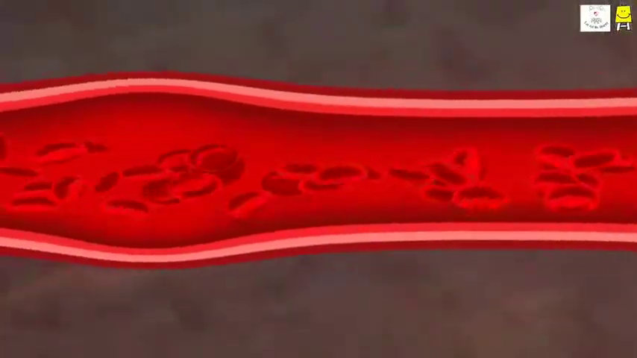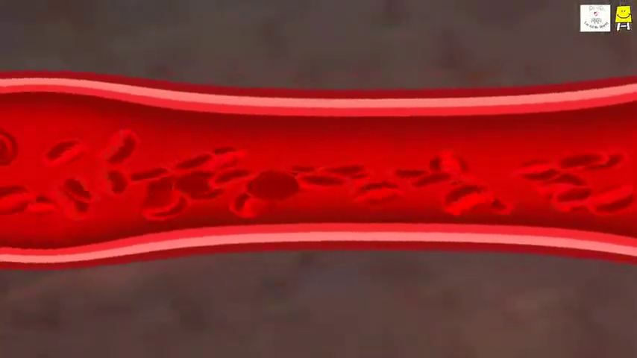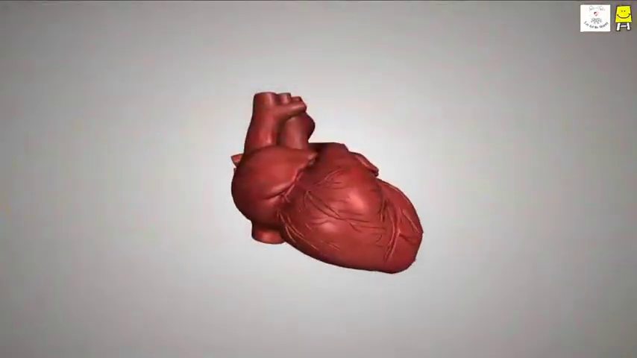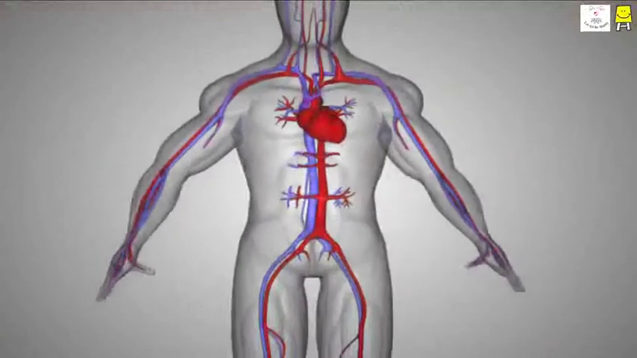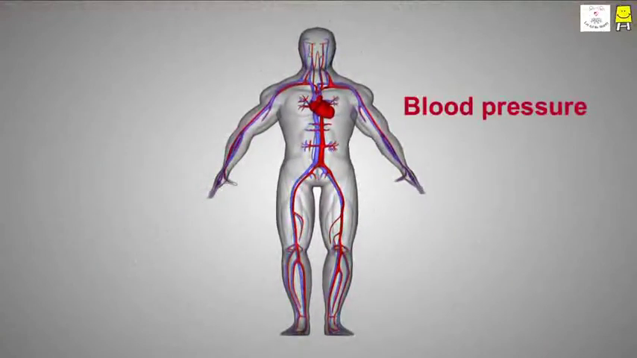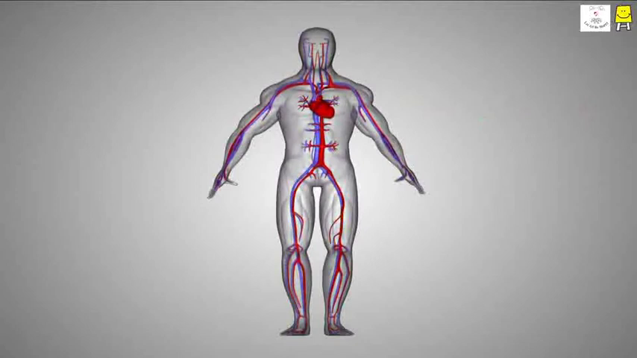But what is the relation between blood and pressure? Does blood have pressure? Our heart beats constantly and pumps blood at a specific pressure to our entire body. This is called blood pressure. And it is due to this pressure that oxygen and many nutrients can be supplied to our entire body.